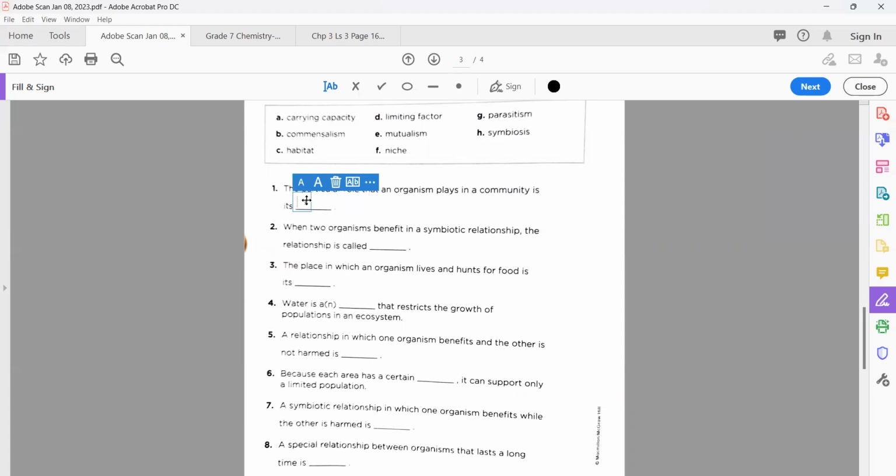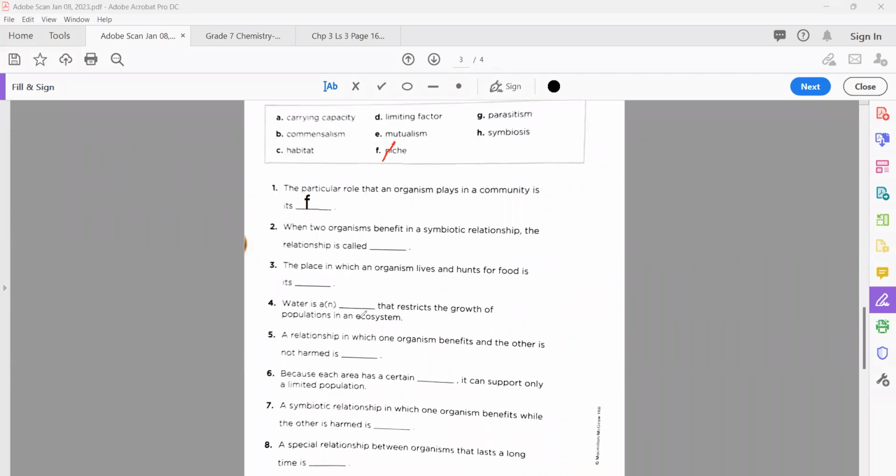One minute. Let me make it a bit bigger. Yeah, now it's clear. Okay. So F is here, that is niche. So you can cancel this one from here. Like this way, you can cross this because we have done this. Okay, F we're done. Now what do we have remaining?